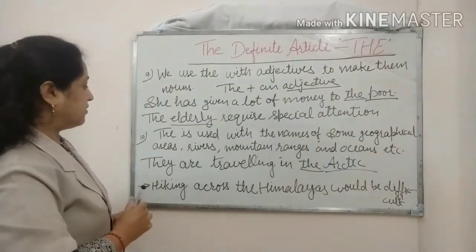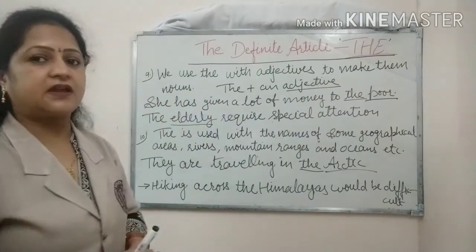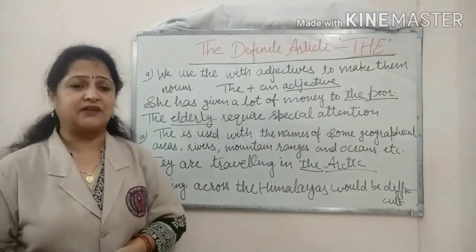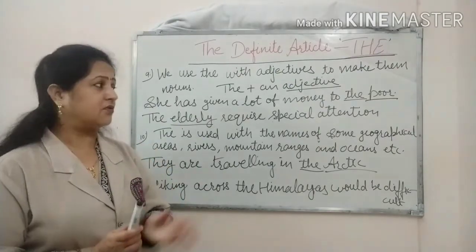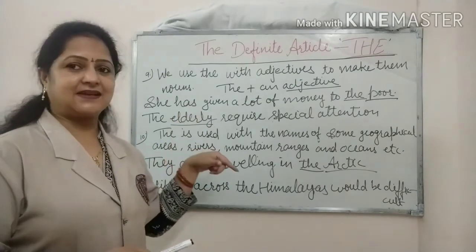So in your book only 10 uses of the articles are given, and I have explained all these 10 uses here. There are so many other uses of the article, but as in your book only 10 uses are given, that's why I am explaining only these 10 uses here.